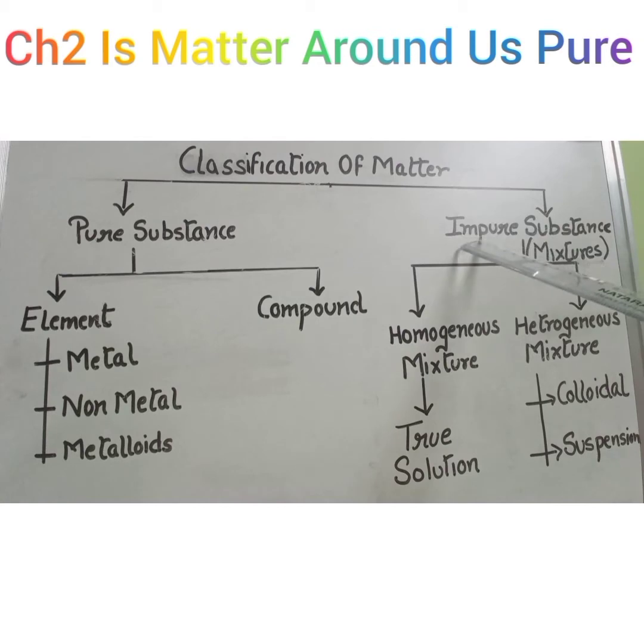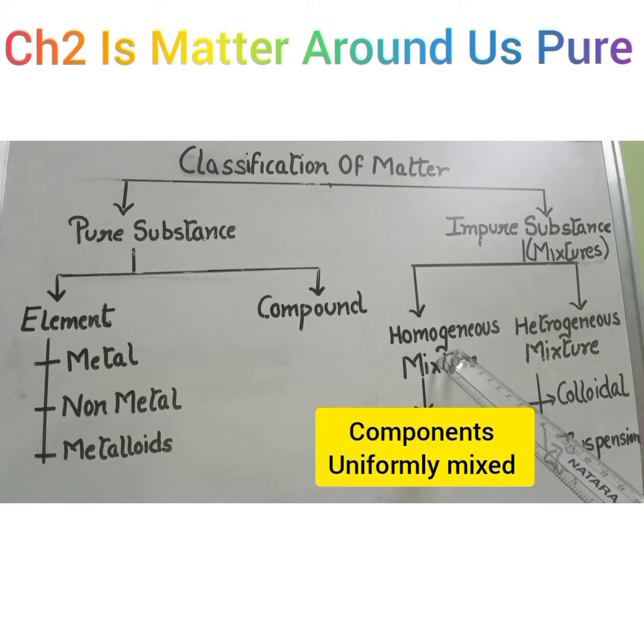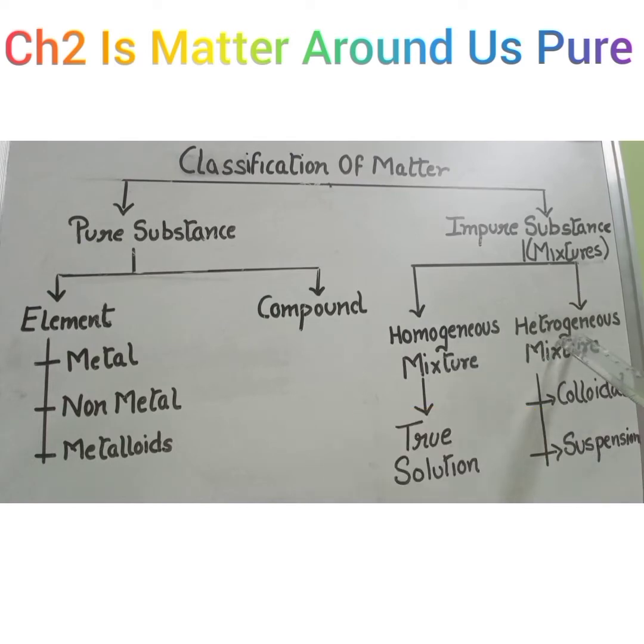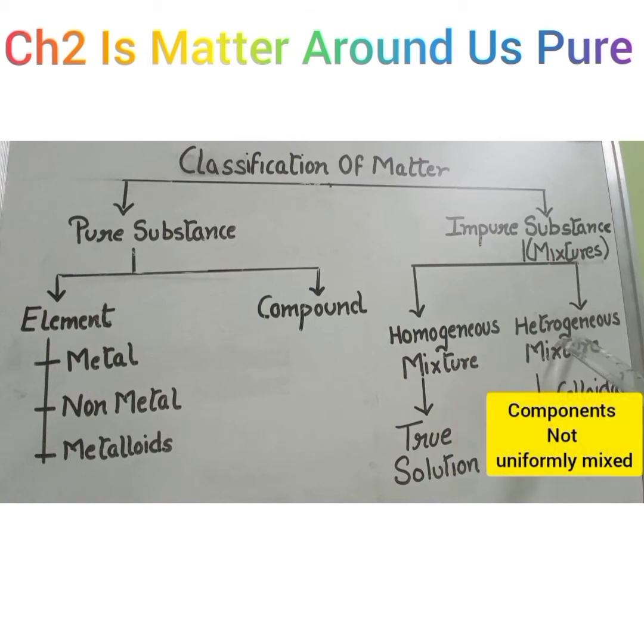Let us discuss impure substances, that is a mixture, which is made up of or formed by two or more kinds of atoms and molecules. It is further divided into two parts, that is homogeneous mixture and heterogeneous mixture. A homogeneous mixture is a mixture in which all the components are uniformly mixed, whereas a heterogeneous mixture is a mixture in which the components are not thoroughly mixed.